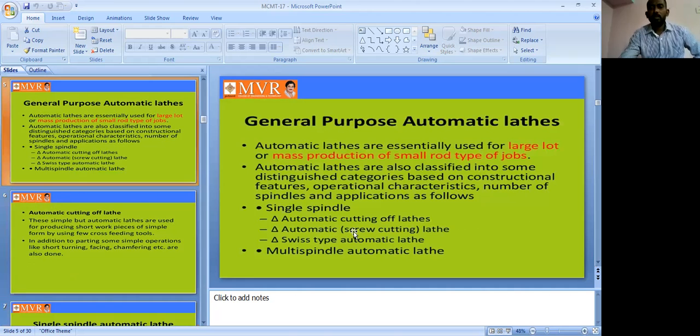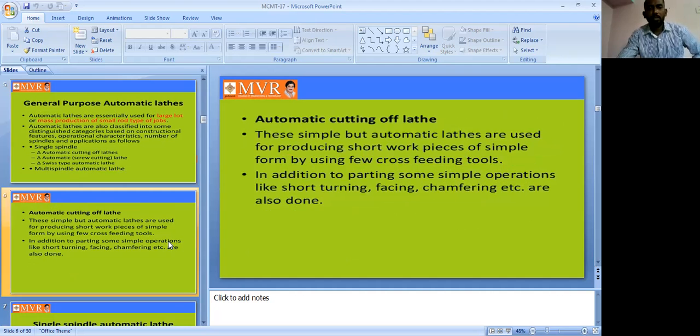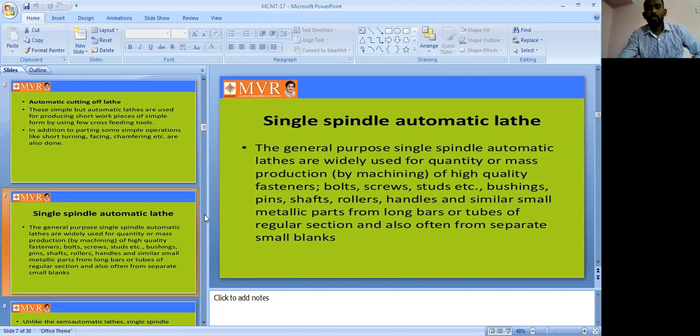In single spindle, we have three types of classification. The first one is the automatic cutting lathe, the second is the automatic screw cutting lathe, and the third is the Swiss type automatic lathe. These three operations we do on the single spindle. First of all, the first one, automatic cutting lathe, is completed. The remaining two operations we can continue in the next class. But here, an introduction to single spindle automatic lathes and multi spindle automatic lathes. First of all, we go for single spindle automatic lathes.